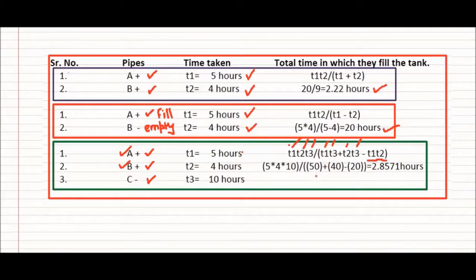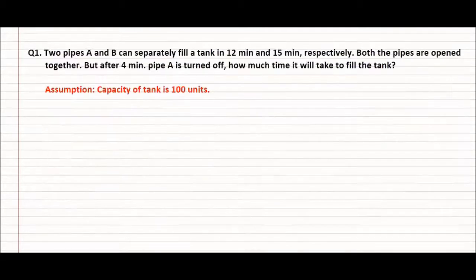If you directly put the values, you will get your answer in terms of time. But questions are not that much easy, and the difficulty level varies from exams to exams. Let's look at a question which says two pipes A and B can separately fill a tank in 12 and 15 minutes respectively. Both the pipes are open together, but after 4 minutes pipe A is turned off. How much time it will take to fill the tank?